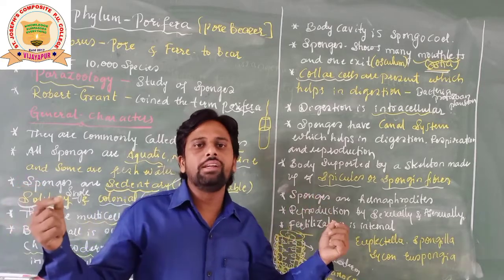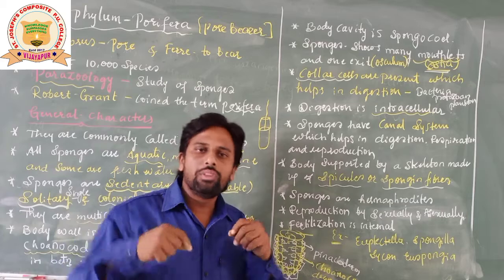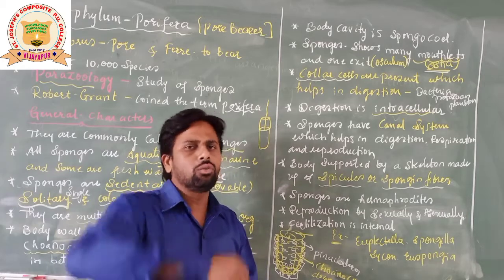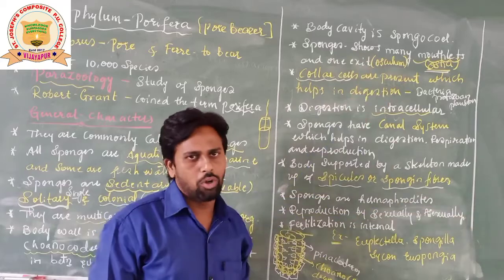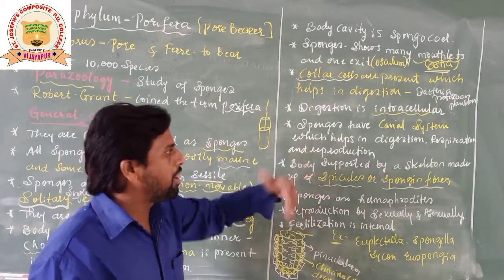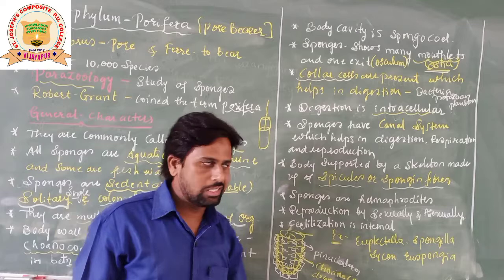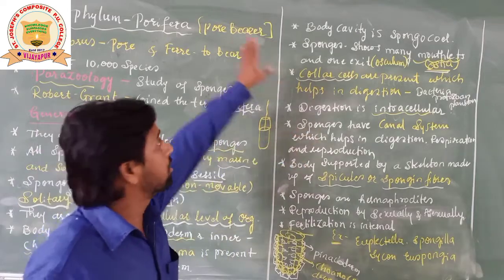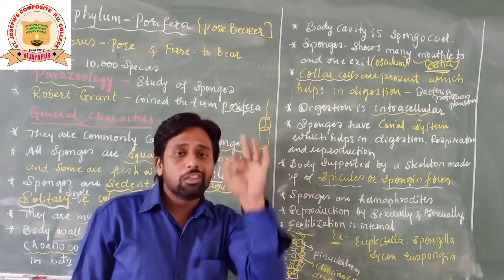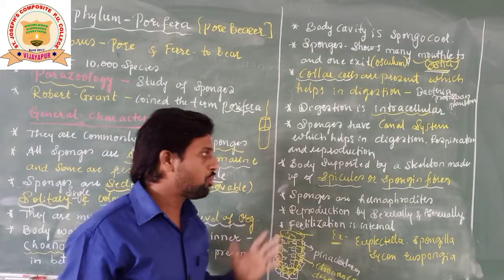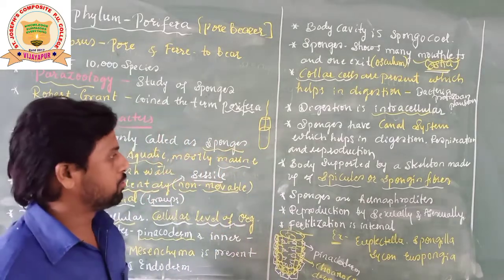So the gametes will enter the ostia with the help of water, and through the osculum the gametes are going to be transferred to the other sponges. So in this way, transfer of gametes may also occur through the canal system only. That's why it is very important for the sponges, and it is very peculiar to the sponges. Peculiar means it is only applicable in the sponges, not in any other group of animals, students.